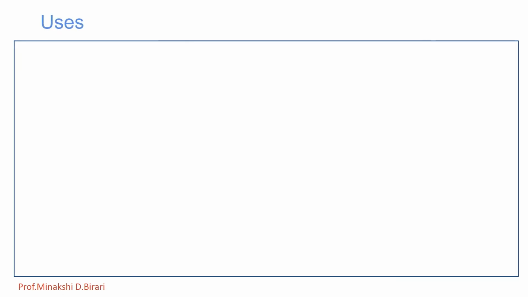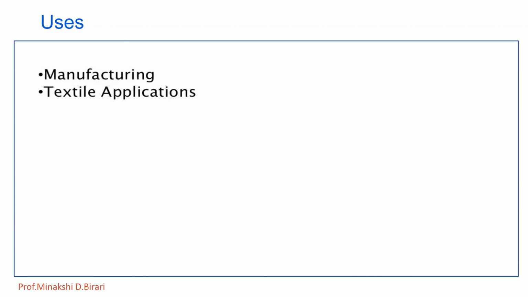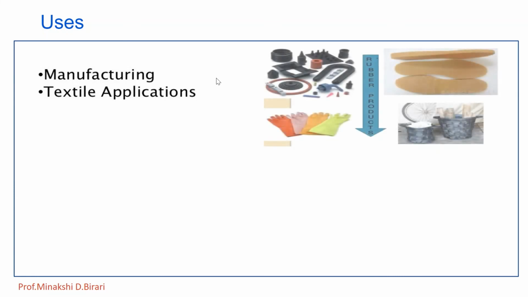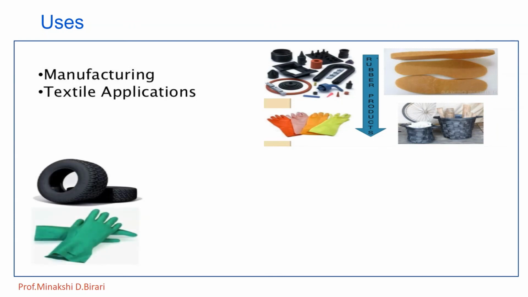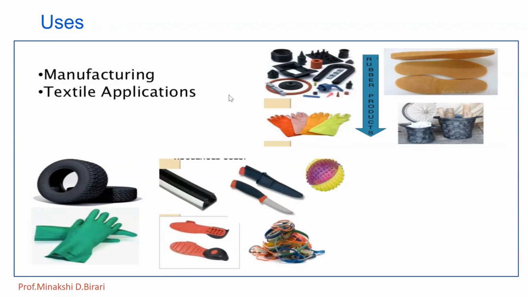Now uses of rubber. We have already discussed in a previous lecture a number of applications of rubber. Let us see in brief. Rubber molded products are widely used industrially in the form of rubber goods and appliances. Rubber is used in garden hoses and pipes for small scale gardening applications. Most of the tires and tubes used in automobiles are made of rubber.